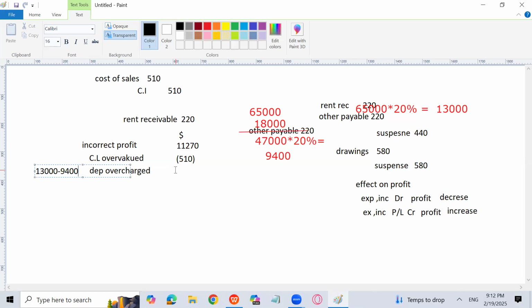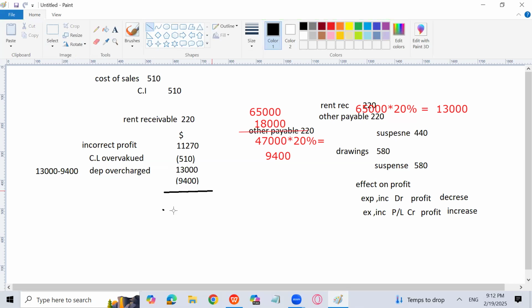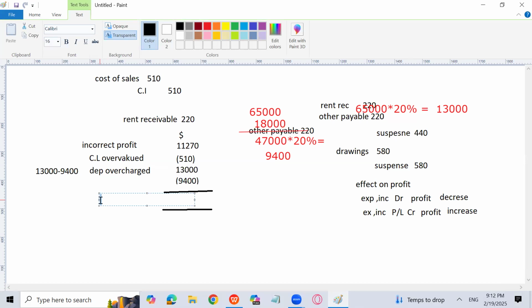You will add 13,000 and subtract 9,400. That will also work for you because you have taken depreciation 13,000, rather, you have to subtract 9,400 to find the corrected profit. 13,000 will be added and 9,400 will be subtracted, or the difference of these two will be added to find the corrected profit. So what is the amount now of the corrected profit?